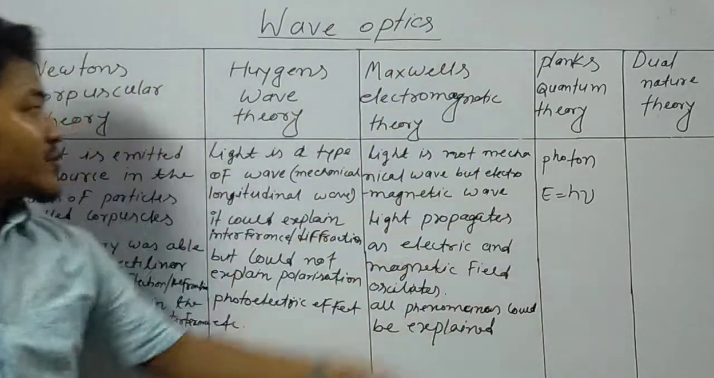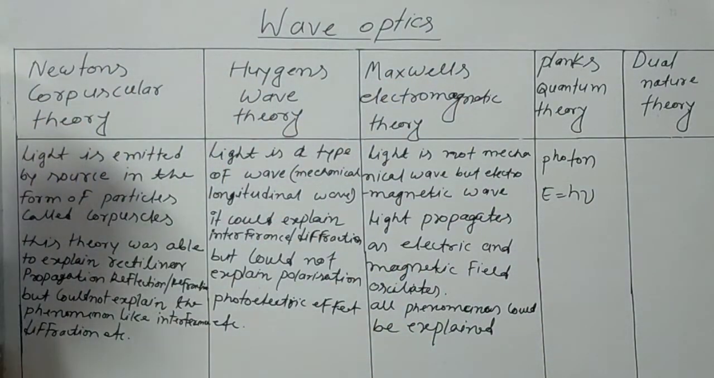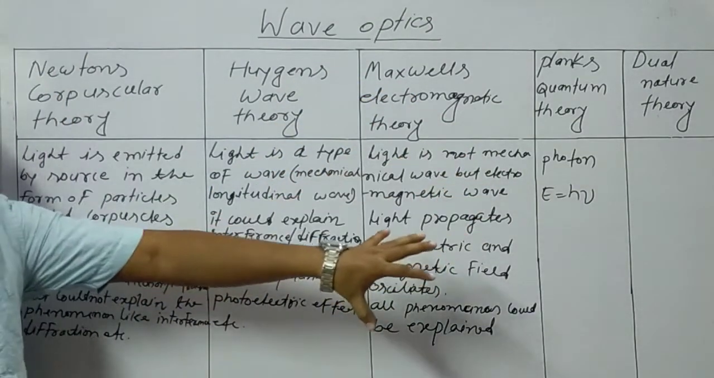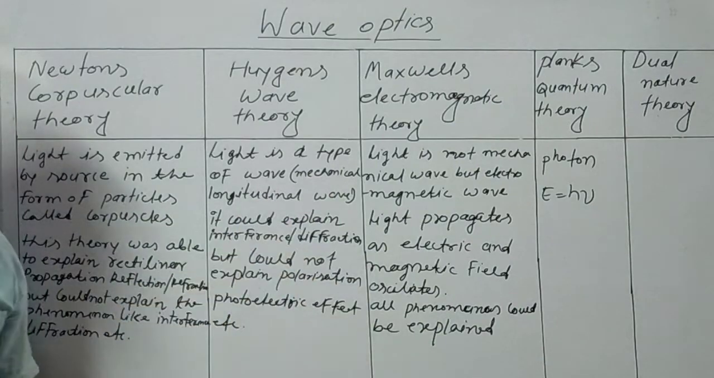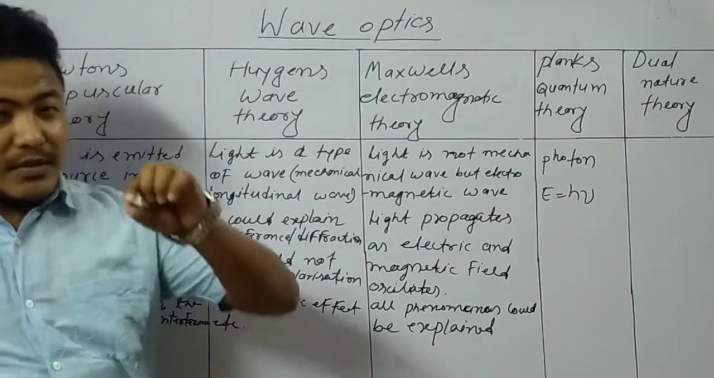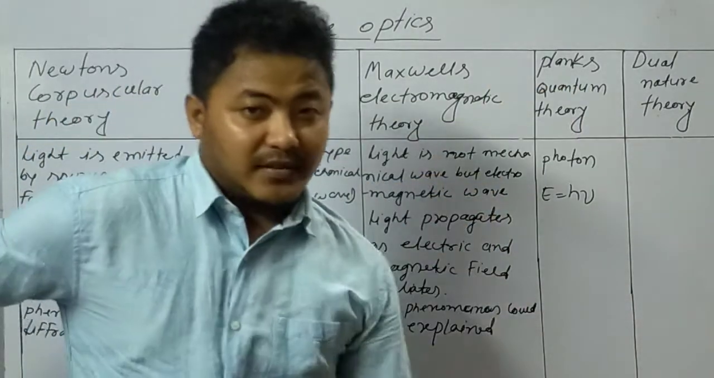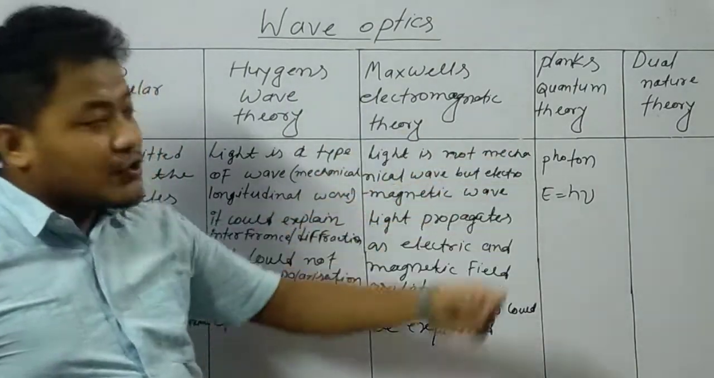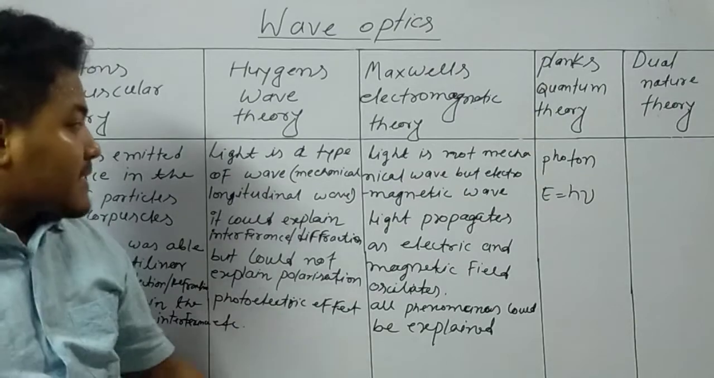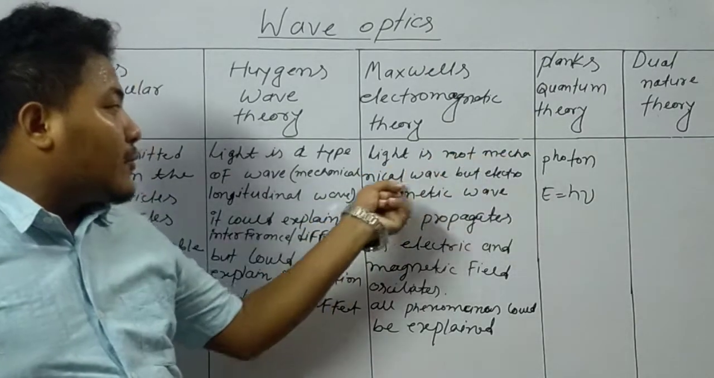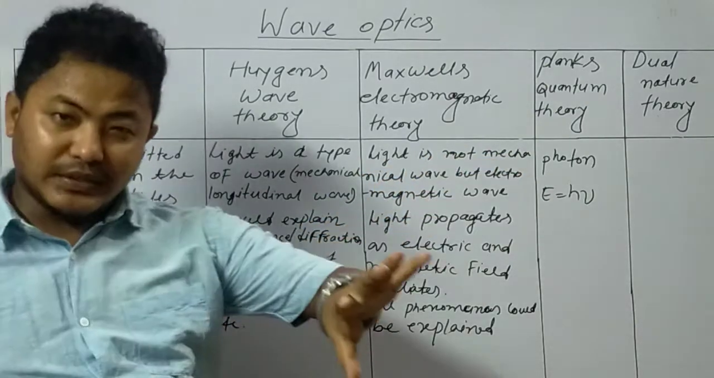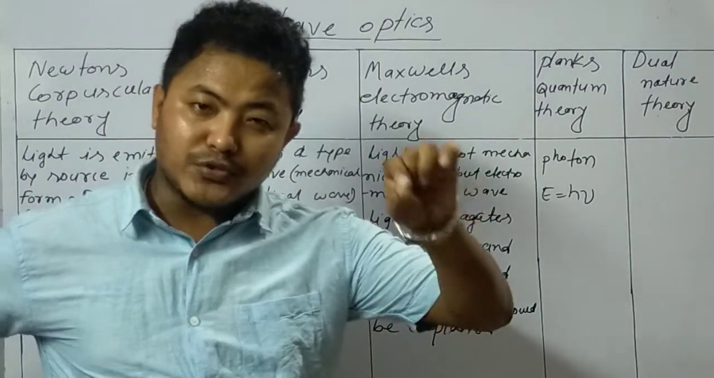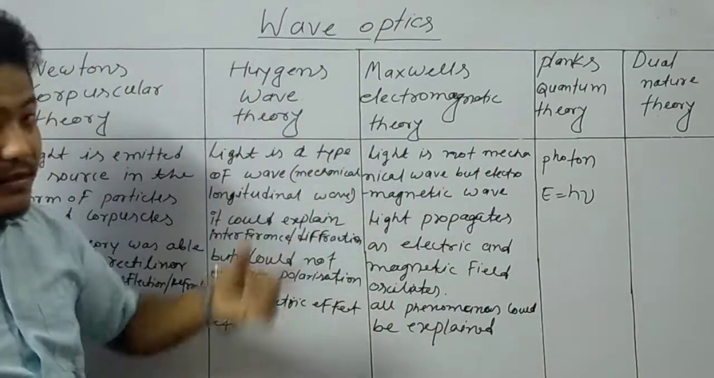Then comes Maxwell's electromagnetic theory. Maxwell's electromagnetic theory somehow supported the Huygens wave theory, but it went somewhat differently. How did it go differently? What Maxwell newly proposed is that light is not a mechanical wave. Light was a longitudinal mechanical wave, which was proposed by Huygens.